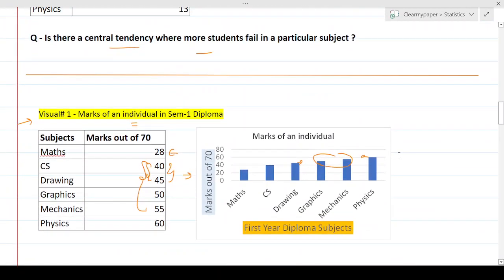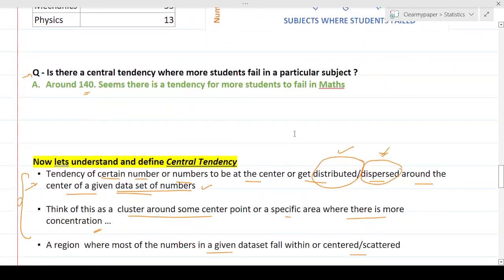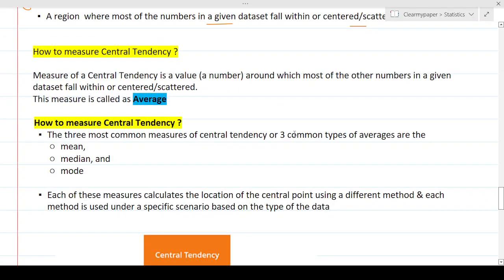And similarly over here, I know that this is the range, 40, 45 looks like that's the range, but what is that one number? A group of numbers tell us the central tendency, a general area that looks like this particular area is where most of the numbers are. But what is that one number? If I take this whole graph as one unit, what is that one number, whatever is that x, which seems to be the center of the central tendency or the overall number set or observations? So that particular measure of central tendency is called as average.